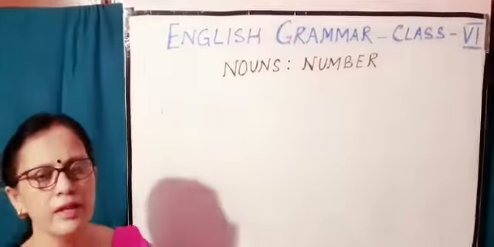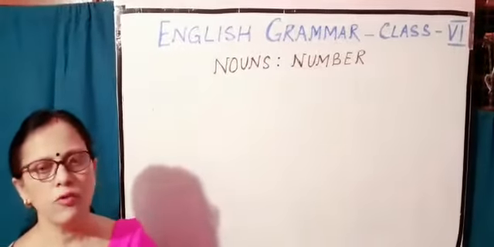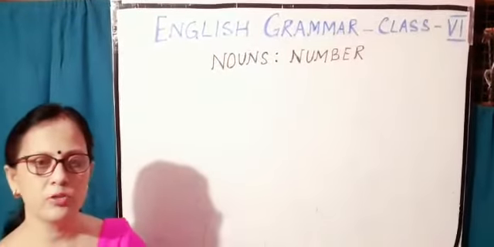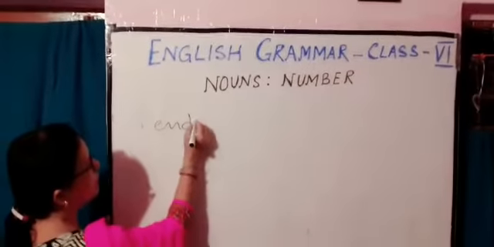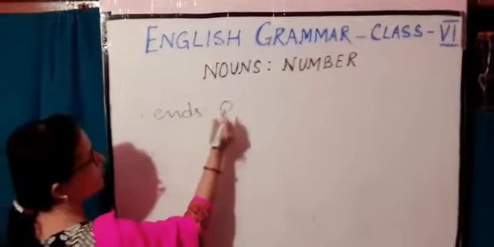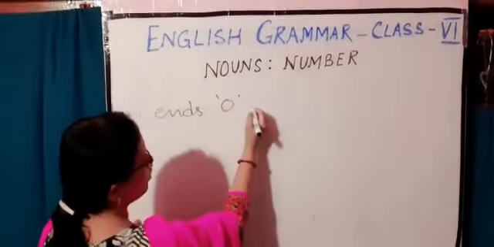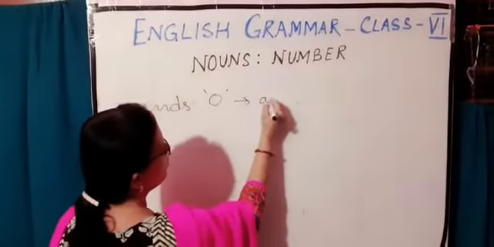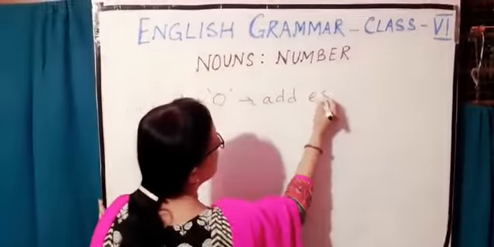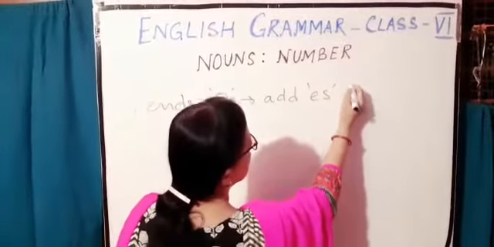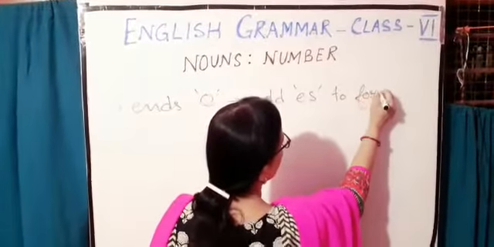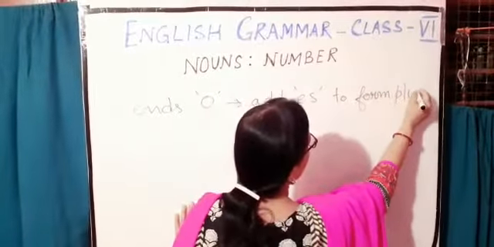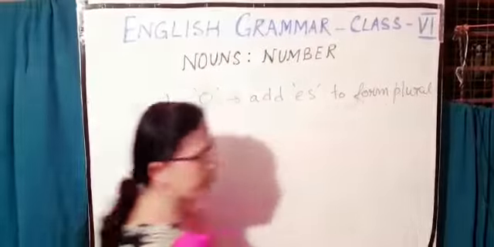We can say that nouns ending with O also form their plural by adding es to the singular. So when a noun ends with O, that time also we add es to form plural.